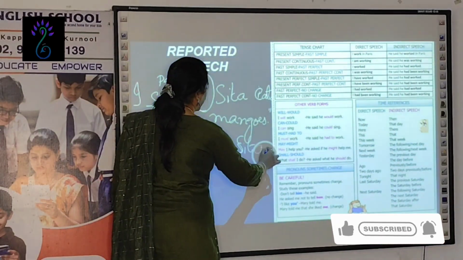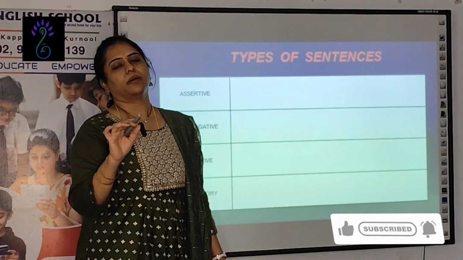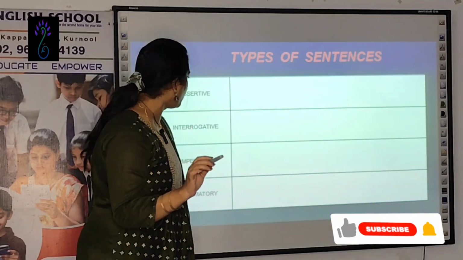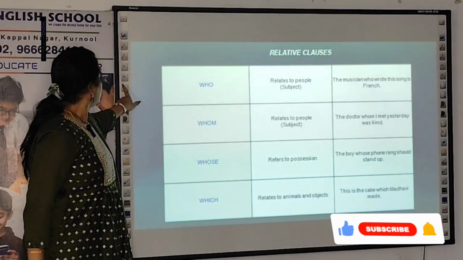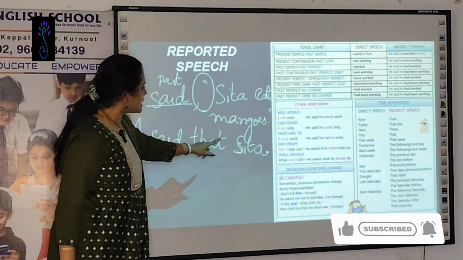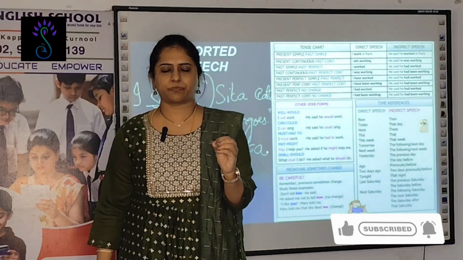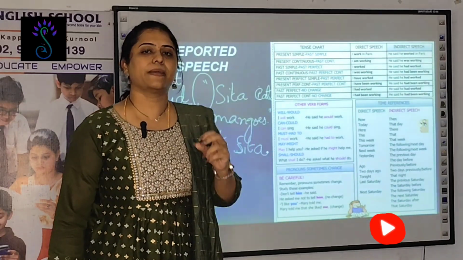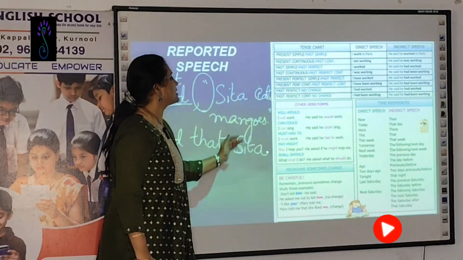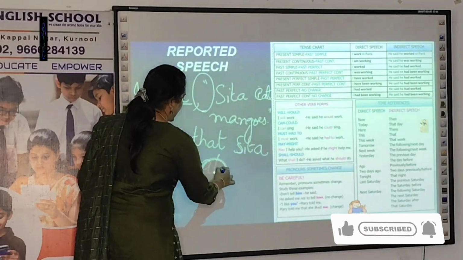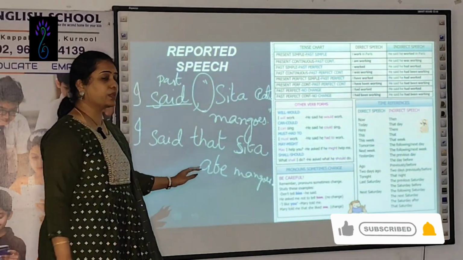because it is a proper noun, write it in capitals. Few of the students neglect even such simple punctuation marks, but proper nouns should always begin with a capital letter. Sita, because it is simple present in reported speech, it changes into simple past tense. What is the V2 form of eat? Yes, Sita ate. Sita ate mangoes. It ends with a full stop.